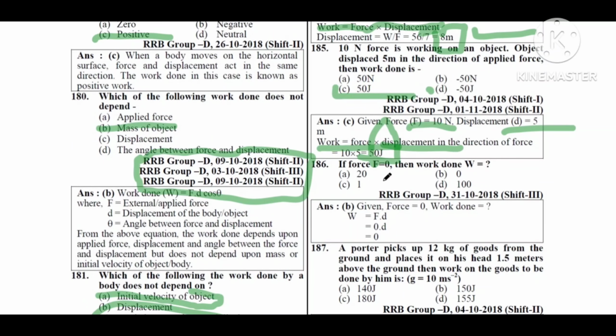Next question. If the force F is equal to 0, then work done W is equal to 0. Option B, correct answer. Force is 0 means work done is equal to 0, because work is equal to force into displacement, so 0 into displacement is 0.